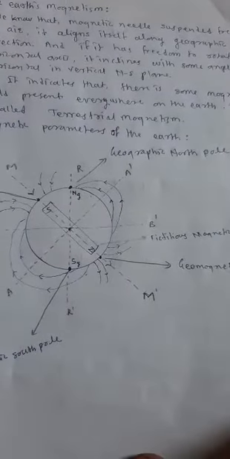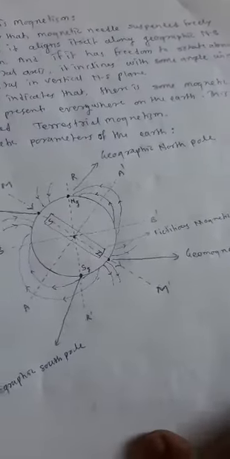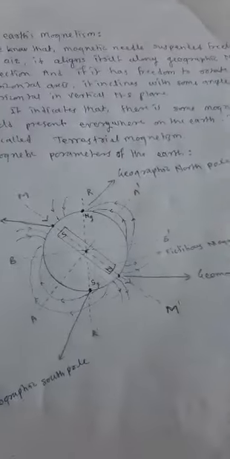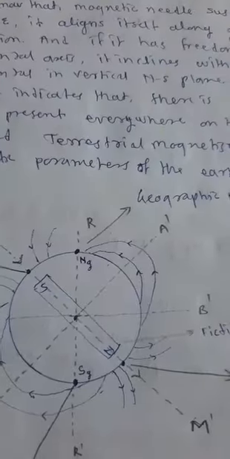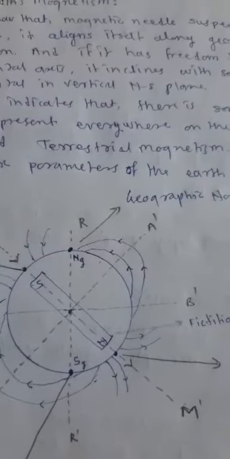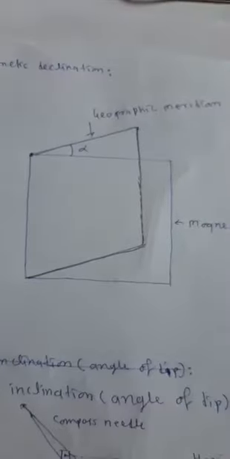And the angle made by these two planes is called the angle of declination. Say this is the magnetic meridian.